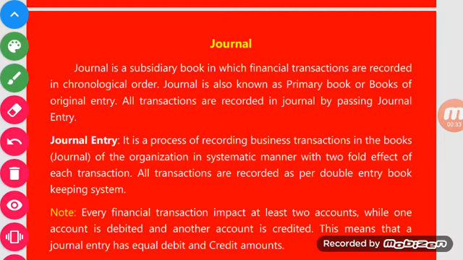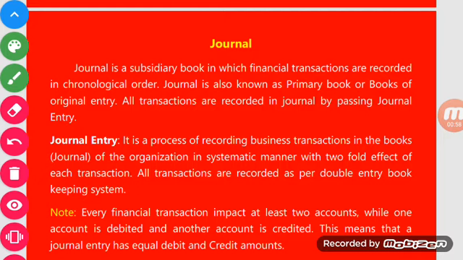The second account is the real account. The golden rule of real account is debit what comes in and credit what goes out. And the third account is the nominal account. The golden rule of nominal account is debit all expenses and losses and credit all incomes and profits. We discussed the golden rules in the last video.